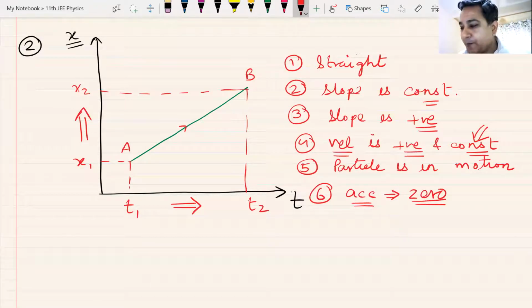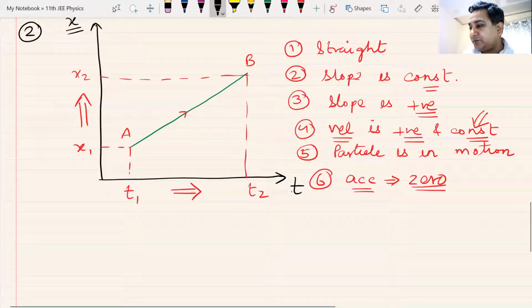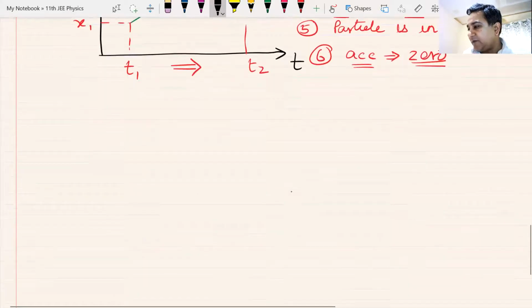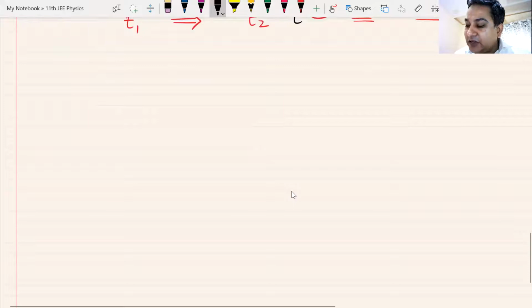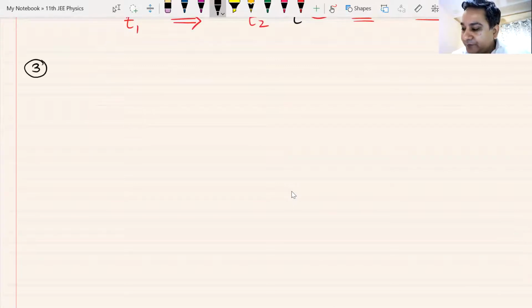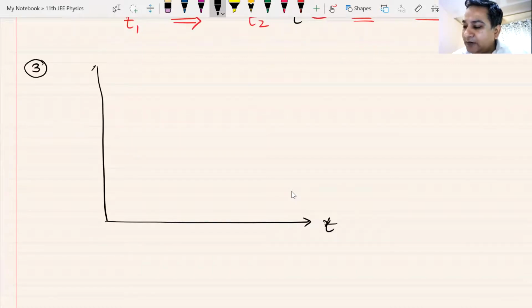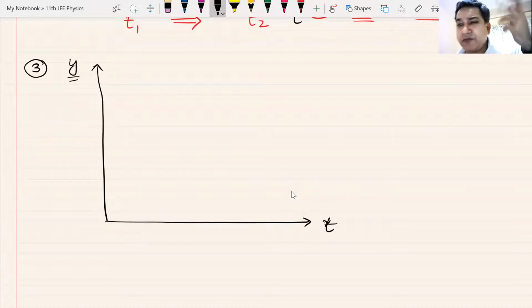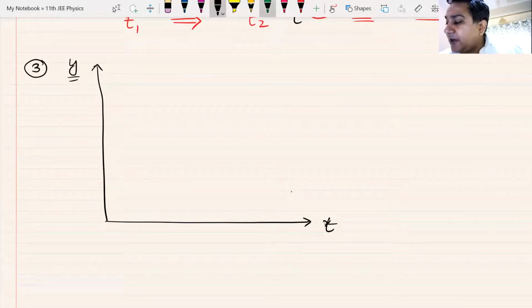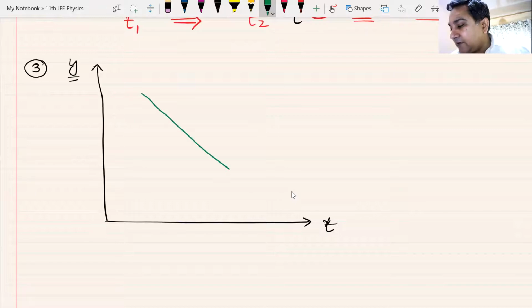Looking at the graph, that is how things stand. What is the third type of graph that we are going to do? Everyone can understand this now. This is my x. Oh, this is my t-axis. Let me plot y here instead of x. Doesn't matter, the particle might be moving along y. Now the graph is like this.